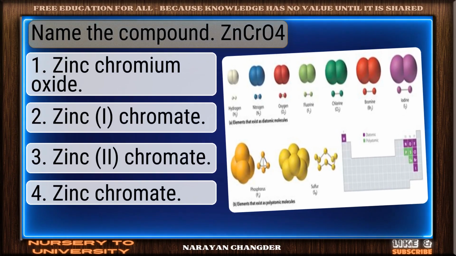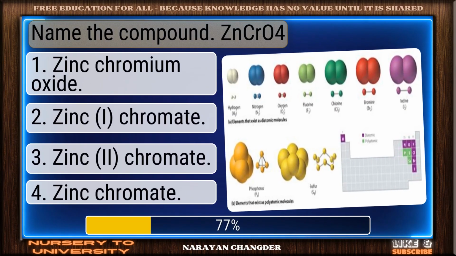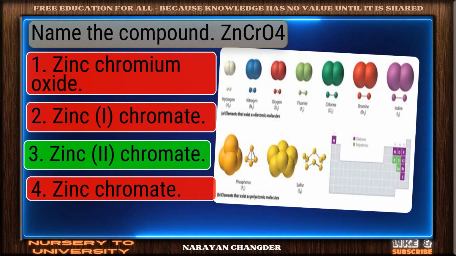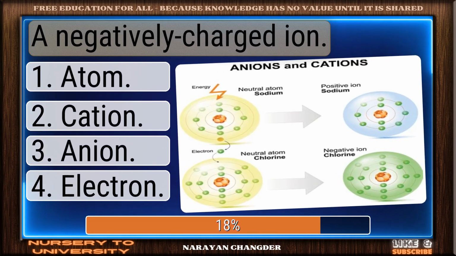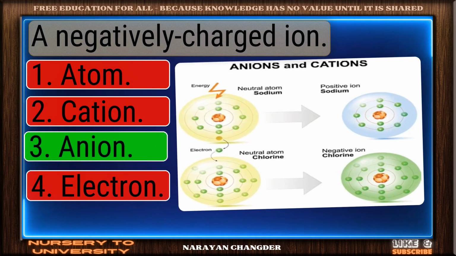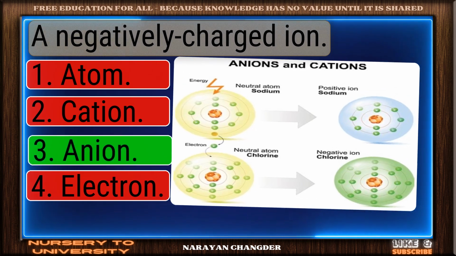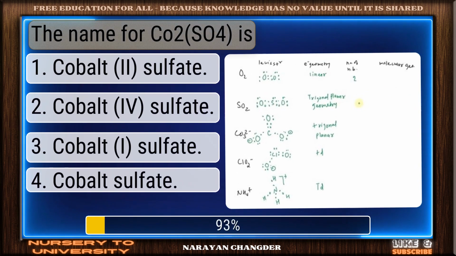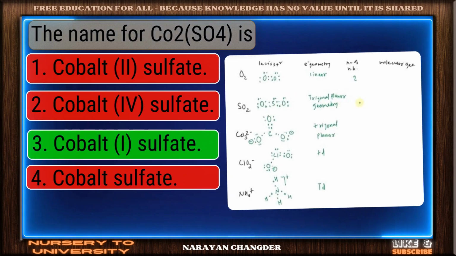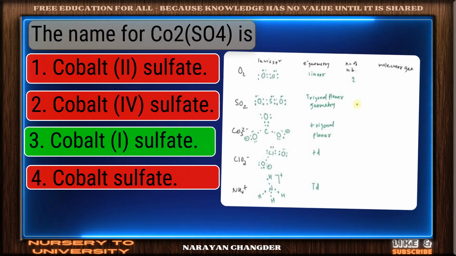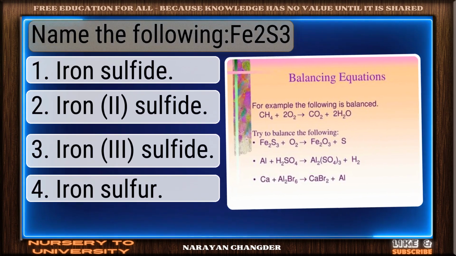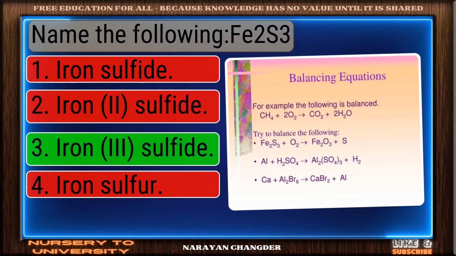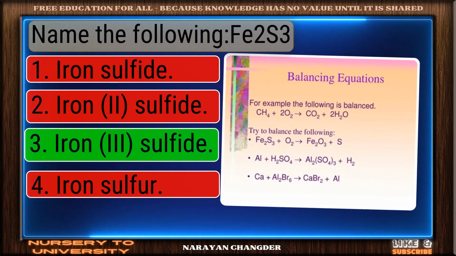Name the compound ZnCrO4. You chose zinc chromate, and it is correct. A negatively charged ion. Valid point. Anion is true. The name for CoSO4 is. Nicely done. Cobalt sulfate is a solid answer. Name the following Fe2S3. Correct response. Iron sulfide is the most accurate answer.